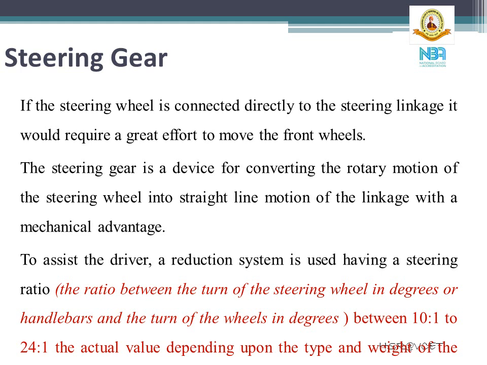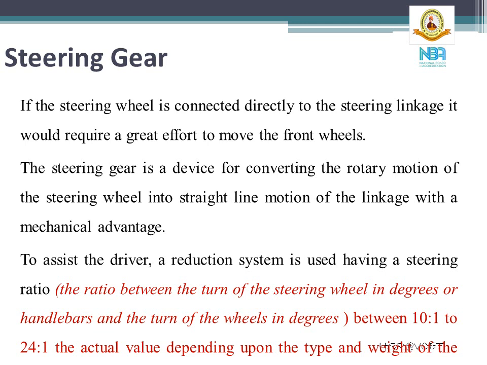Steering ratio is nothing but the ratio between the turn of the steering wheel in degrees and the turn of the wheel in degrees. Generally, the steering ratio will range from 10 to 1 to 24 to 1. The actual value depends upon the type and weight of the vehicle.